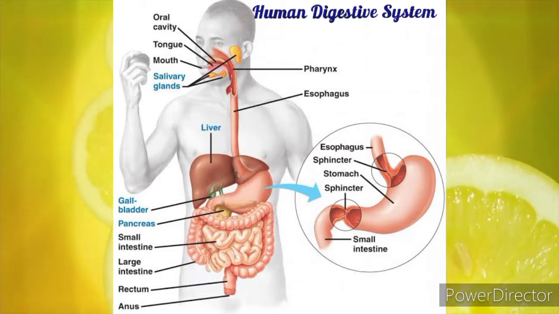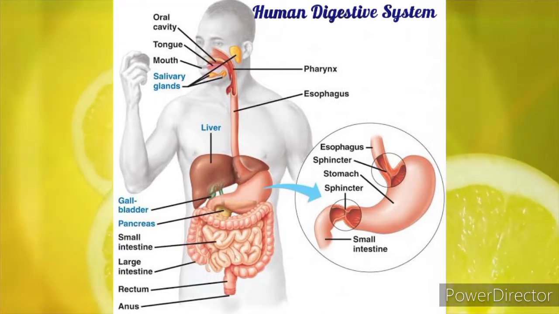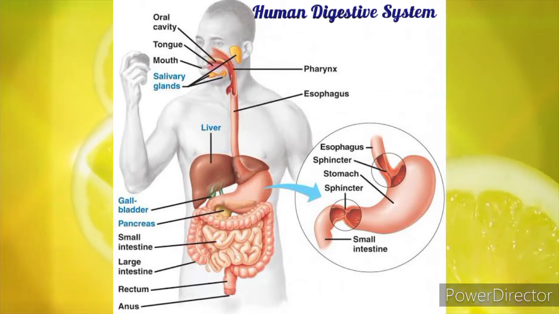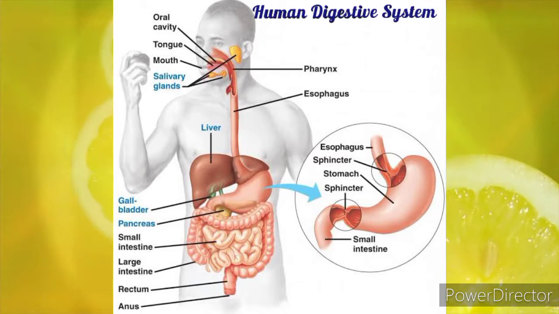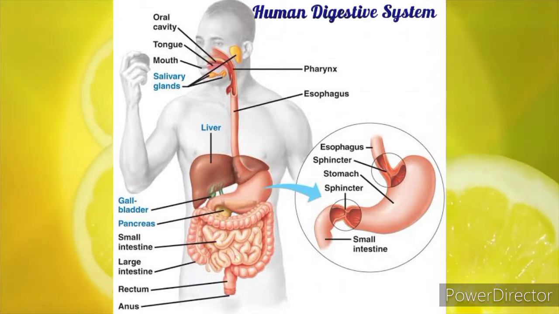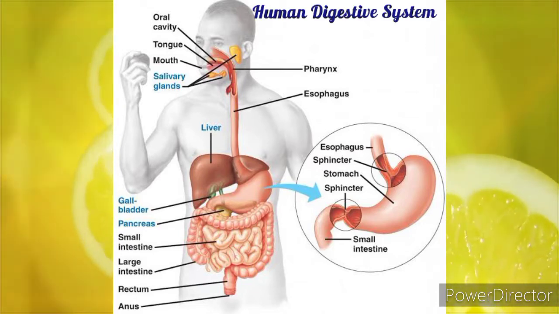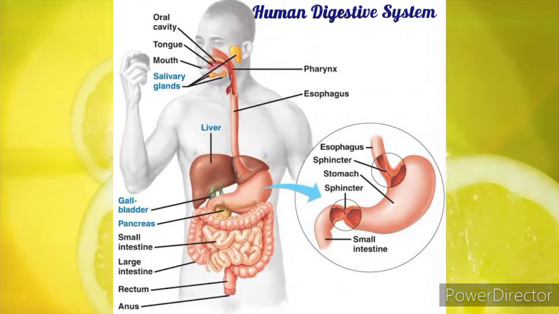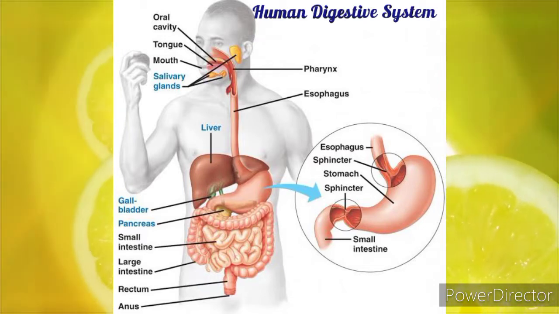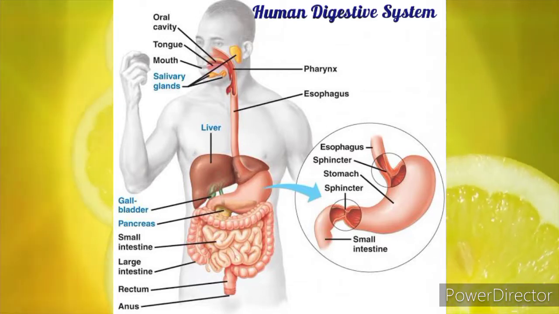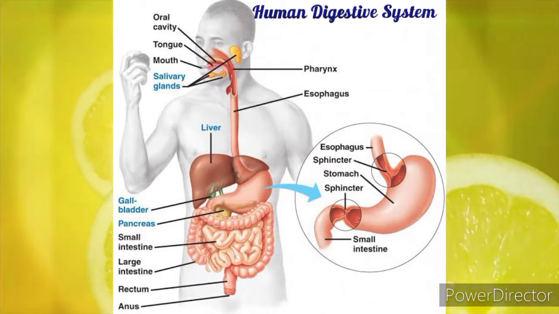The organs of the alimentary canal are mouth, esophagus or food pipe, stomach, small intestine, large intestine, rectum, and anus. And the glands associated with digestive system are salivary glands, liver, and pancreas. Salivary glands, liver और pancreas digestive system से related glands हैं. They secrete digestive enzymes or digestive juices necessary for digestion process.